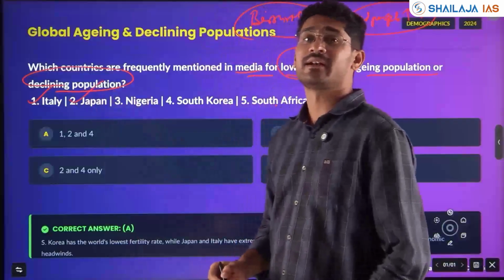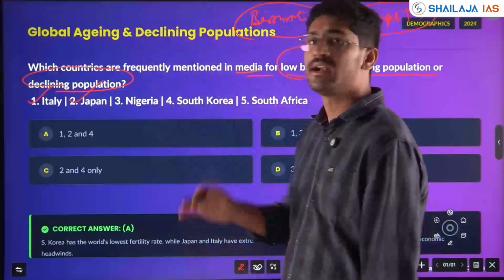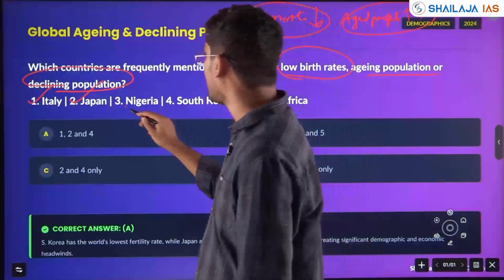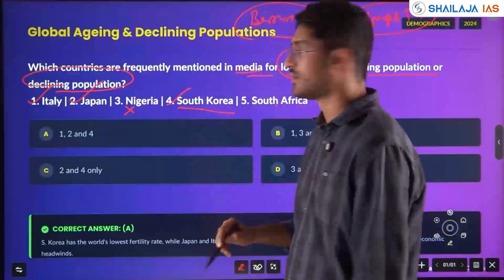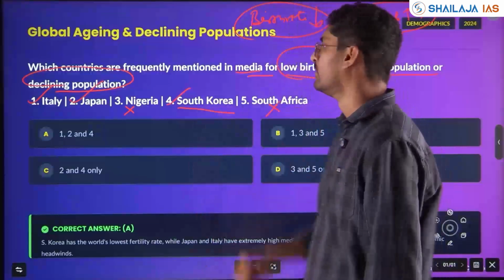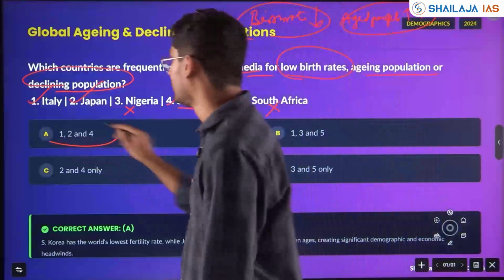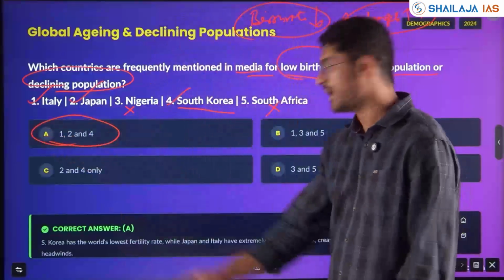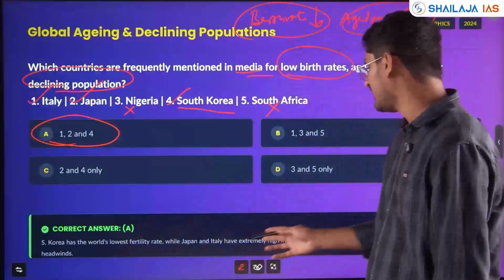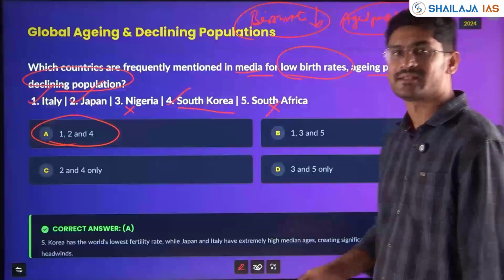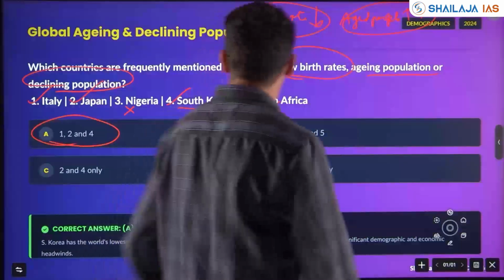Asia and African countries are seeing a boom, or are in a stabilizing phase in the demography. Nigeria, no, it's in Africa. South Korea, yes, again Korea. South Africa again, no. So answer will be 1, 2, 4. Option A, 1, 2, 4. South Korea has the world's lowest fertility rate. Japan and Italy have extremely high median ages, that is aging population, creating significant demographic and economic headwinds.